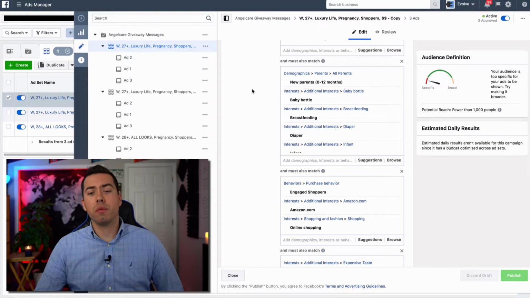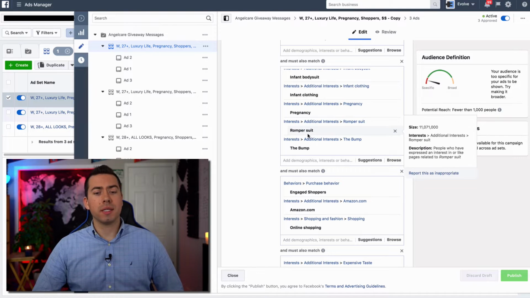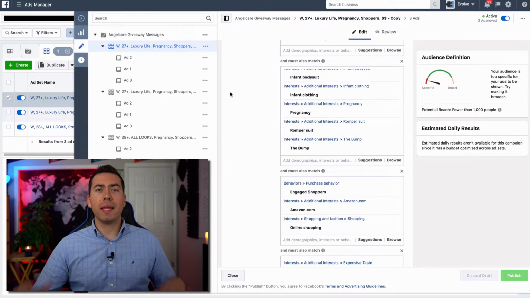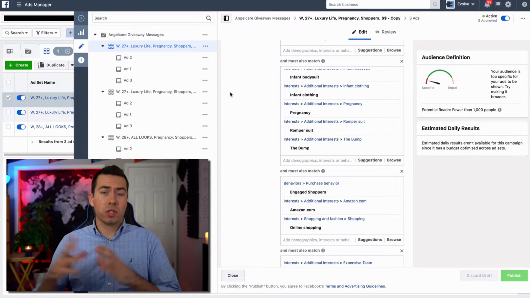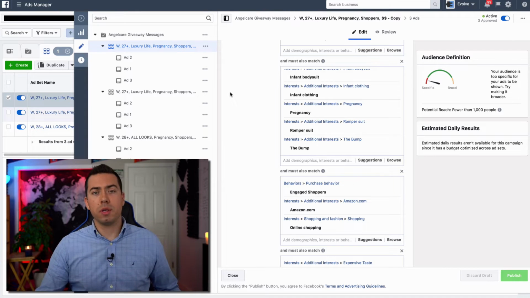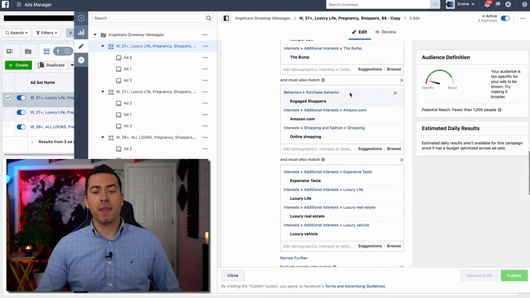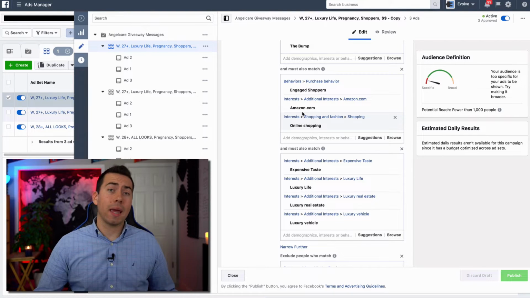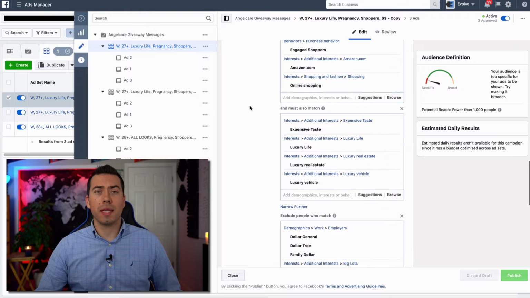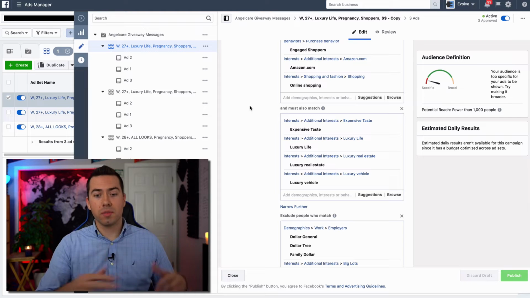So next, they must also match new parents, baby bottle, breastfeeding, diaper, baby-related stuff, infant bodysuit, infant clothing, pregnancy, stuff like that. So this little box right here, I like to be organized with each little box, and must also match. I like it to all be around the same topic or be similar. So this box is all about infant, babies type stuff. And then this box is all about their shopping behavior. So if they're engaged shoppers, if they're into online shopping, Amazon.com, if Facebook has that data showing that they actually buy stuff online, because that's our next goal in the campaign, is to sell them something, right?